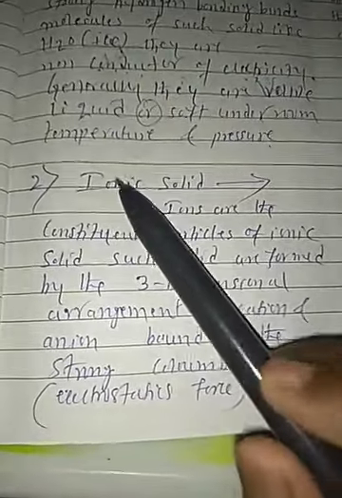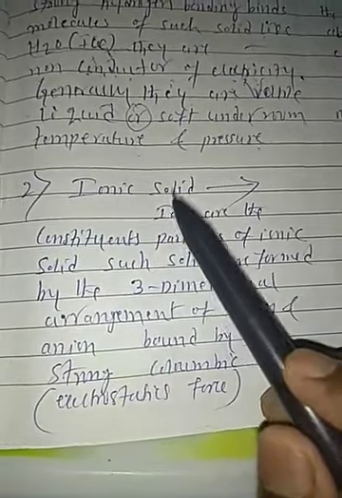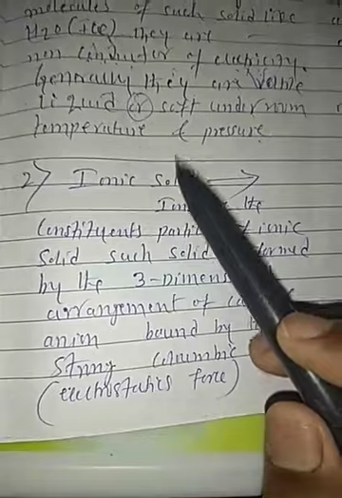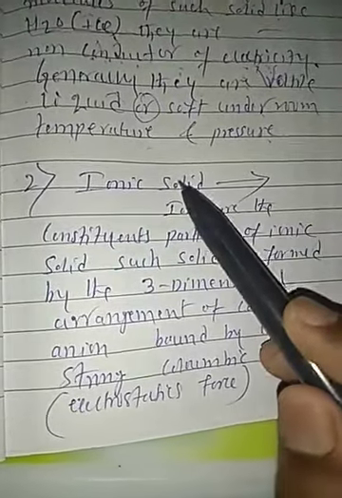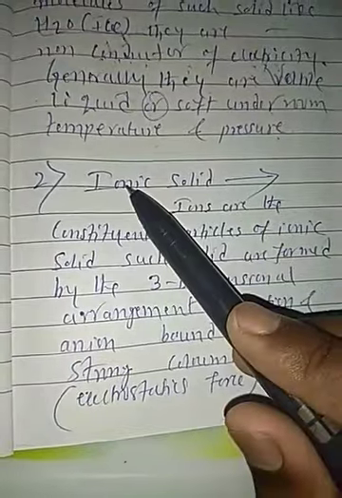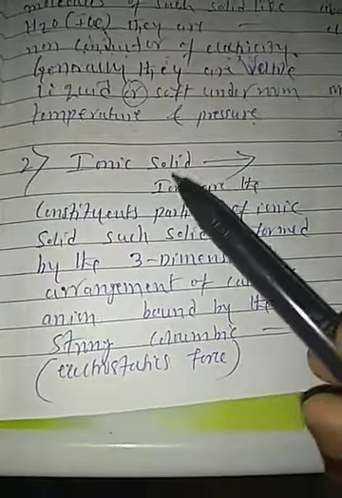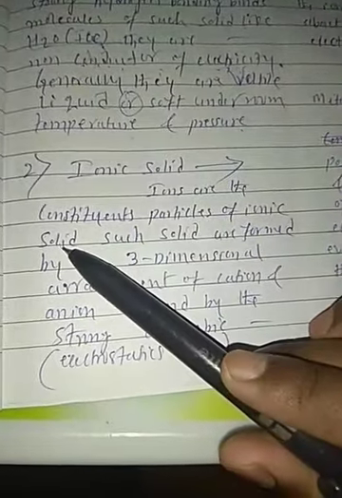Okay students, next is the ionic solid. An ionic solid is a solid whose constituent particles are ions, and the ions have an ionic bond between them. Ions are the constituent particles of an ionic solid.